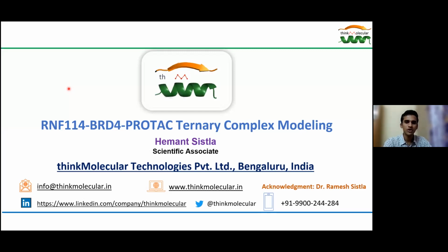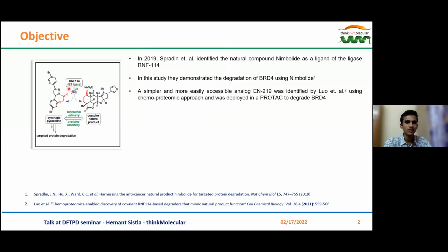Today, I'll be talking to you all about the RNF114-BRD4-PROTAC ternary complex modeling. In 2019, Spradlin et al. identified a naturally occurring compound, nimbolide, as a ligand of the ligase RNF114. In this study, they demonstrated the degradation of the bromodomain protein BRD4 using nimbolide, which was incorporated in a PROTAC.